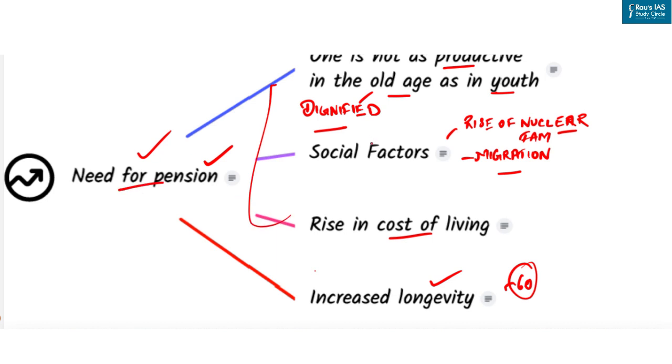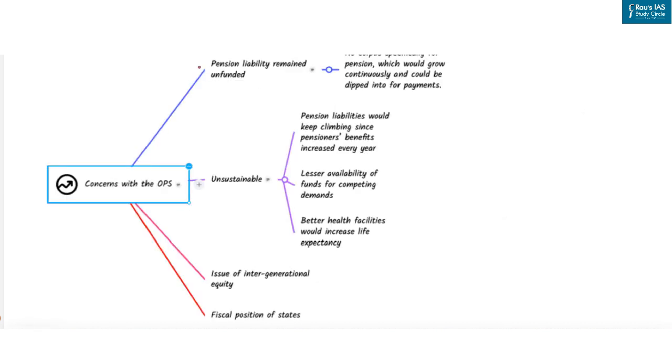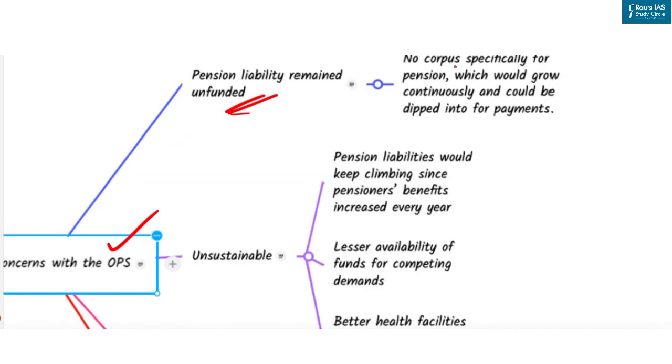Now let's discuss what are the concerns with the old pension system. So the first major concern with respect to old pension system is pension liability remained unfunded. Now, there was no corpus specifically for the pension which would grow continuously and could be dipped into for payments. The Government of India budget provided for pensions every year. There was no clear plan on how to pay year after year in the future.